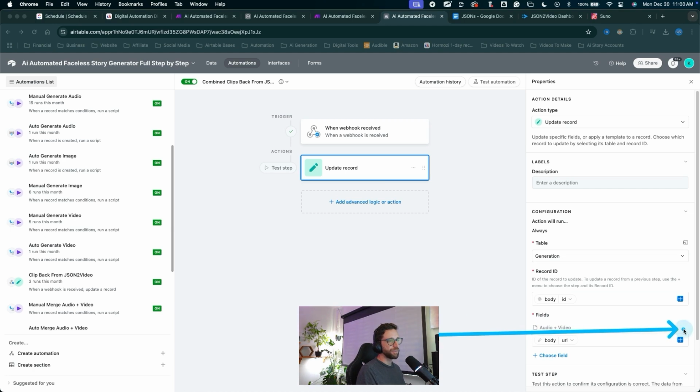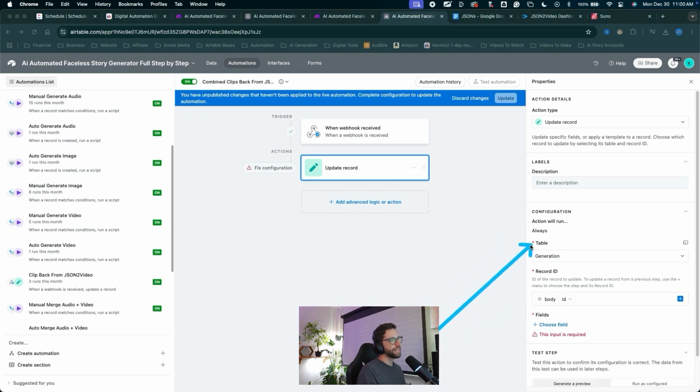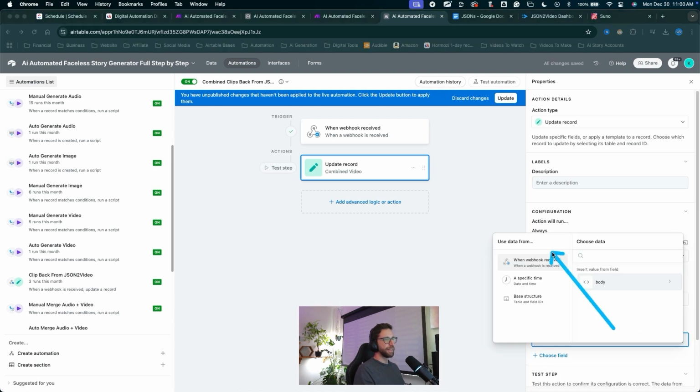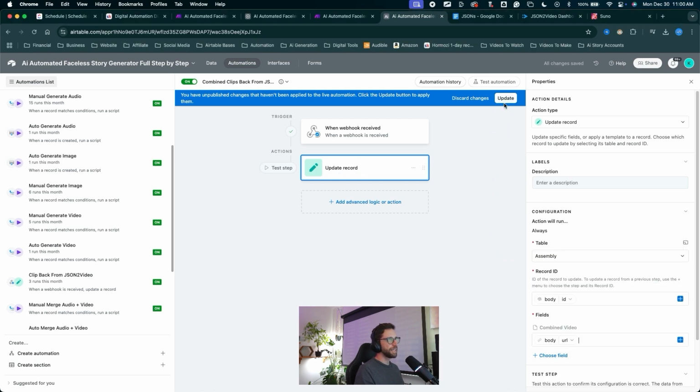I'll delete out this one, trash it. We need to switch out the table here. We're actually working in the assembly table. We'll come into the table, choose the assembly table. Record ID can remain the same. Now we can find the combined video field. Click the plus in the webhook. In the body, we find the URL. Click update to save the changes.